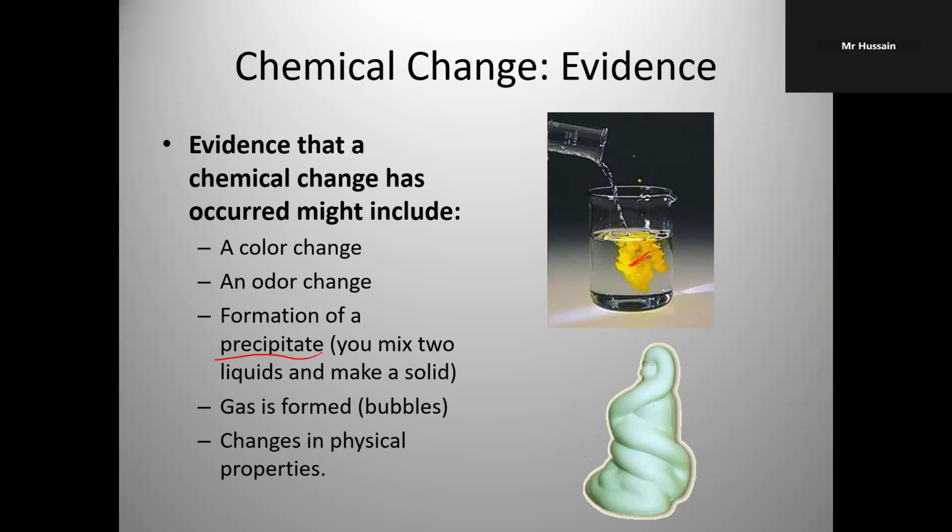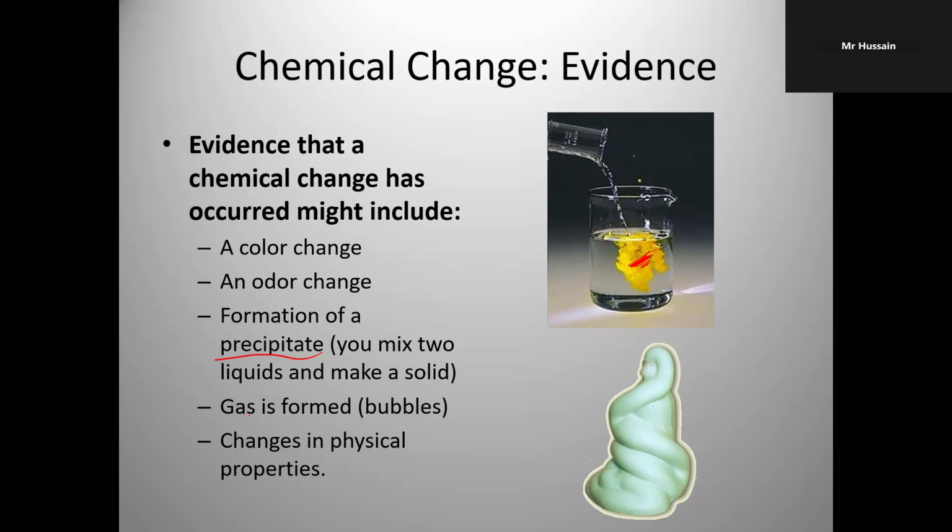This solid substance here where I have marked with red color. So this is solid and it's insoluble. Even if you use tons of gallons of water, it will not dissolve. Gas is formed. Changes in physical properties.